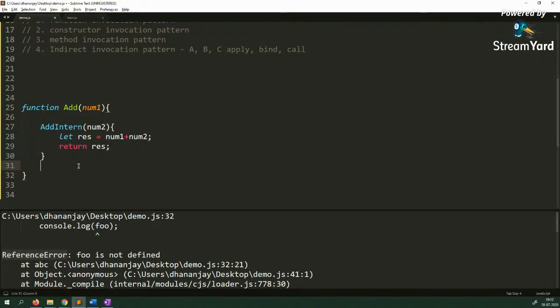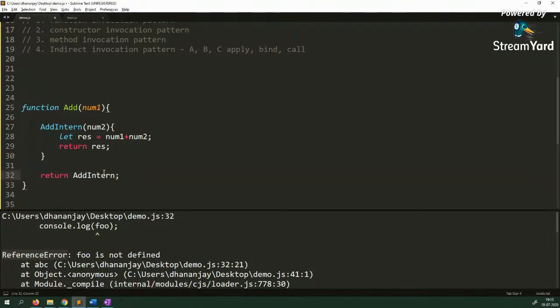Now lexical scoping is very important for closure. In JavaScript there is something called closure. Closure is nothing but a concept. Closure comes into the picture when you return a function from another function. So here, if I say return addInner, you see that I'm returning a function from the add function. It means closure would come into action.